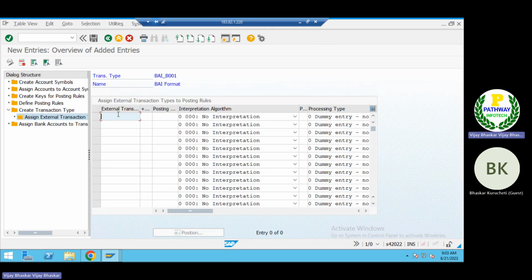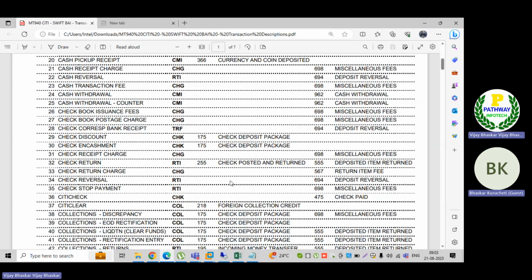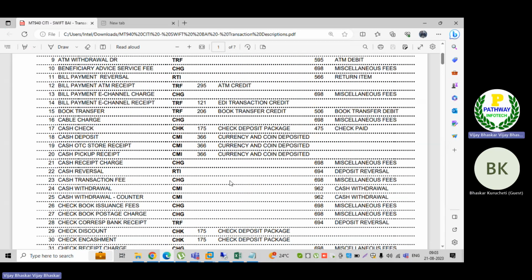The first thing is, sir, have you ever seen the opening and closing balance configuration? Opening and closing balance for OB52 you are saying? No, sir. OB52 is for opening and closing the posting period.